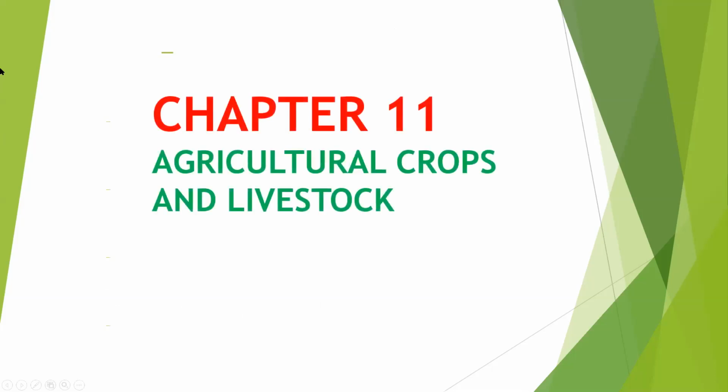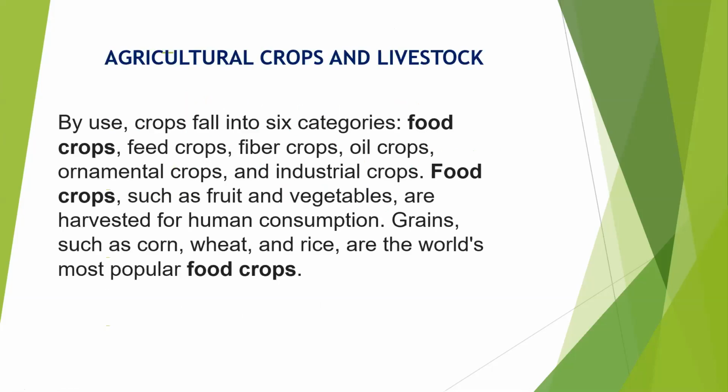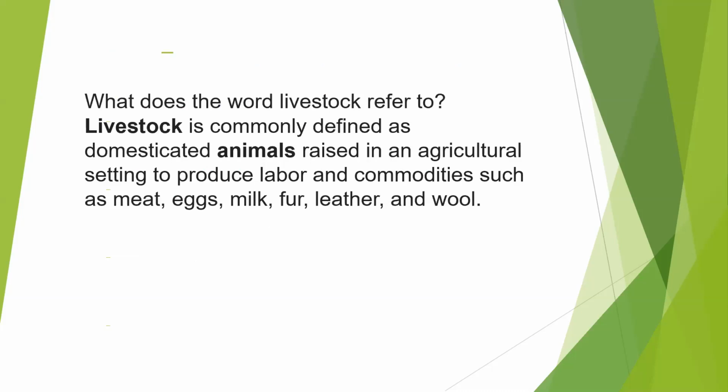Now chapter 11. Chapter 11 is about agricultural crops and livestock. By use, crops fall into 6 categories: food crops, feed crops, fiber crops, oil crops, ornamental crops, and industrial crops. Food crops such as fruit and vegetables are harvested for human consumption. Grains such as corn, wheat, and rice are the world's most popular food crops.